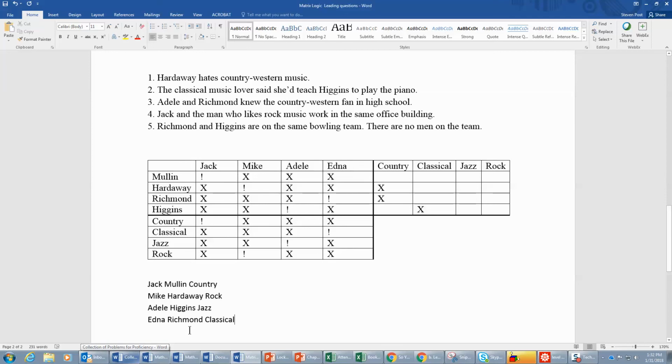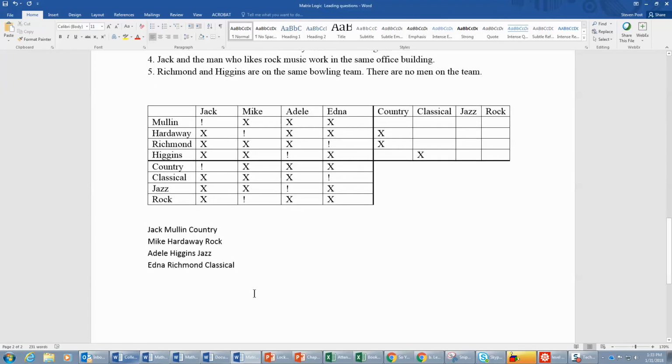Now, anyone can make a mistake in any math problem. So now that we've got our answers, we could easily check them. Hardaway hates country western music. Well, Hardaway's a rock fan, so no problem there. Classical music lover, that is Edna Richmond, said she'd teach Higgins to play the piano. Well, there it is. Our classical music lover is a woman who's not Higgins. And so we could read through each of these clues, compare them to what we have down here, and make sure that there aren't any contradictions.